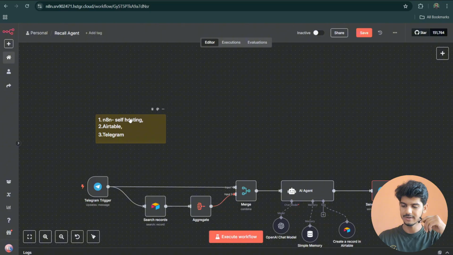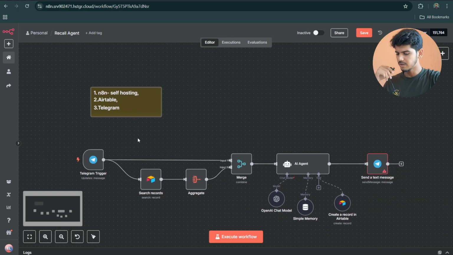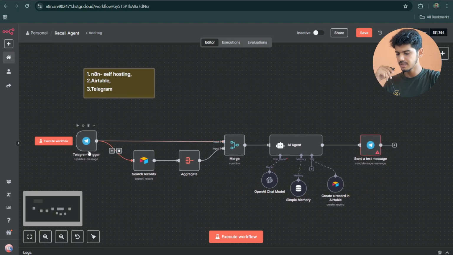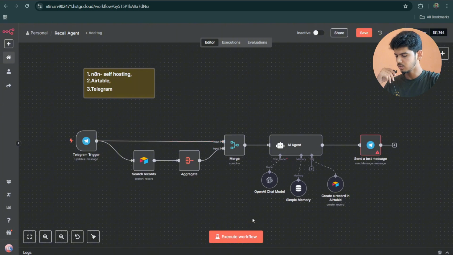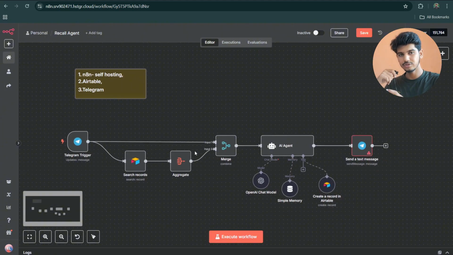And I'm going to use n8n for this. You can self-host it and use it free. The second tool I'm going to use is Airtable, and after that Telegram. So every time I have a conversation with an AI agent through Telegram, it will store the history, the data, here in the memory of Airtable, and it also has the ability to self-improve by adding real-time memory here. Before building this AI agent, let me show you how it's going to work.